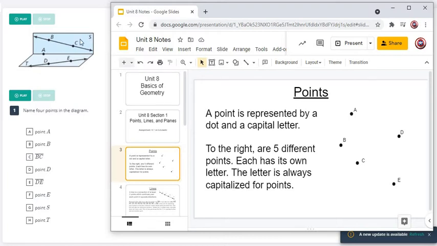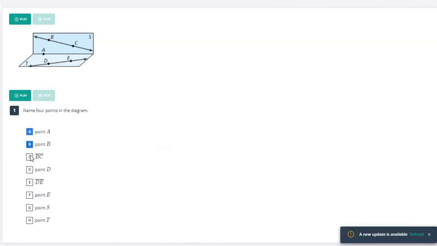So S and T are not points, they are actually the names of these planes. So if you see a capital letter on a plane, that is actually the name of the plane and not a point. So for points, you will see a black dot next to the capital letter. So if we're naming 4 points on the diagram, there are actually 5 points on the diagram, A, B, C, D, and E. So the A, B, D, E, there again, point S and T.